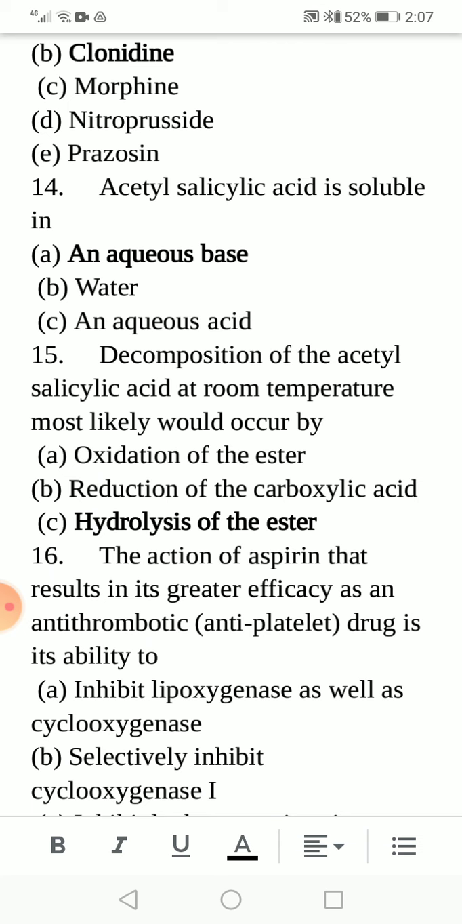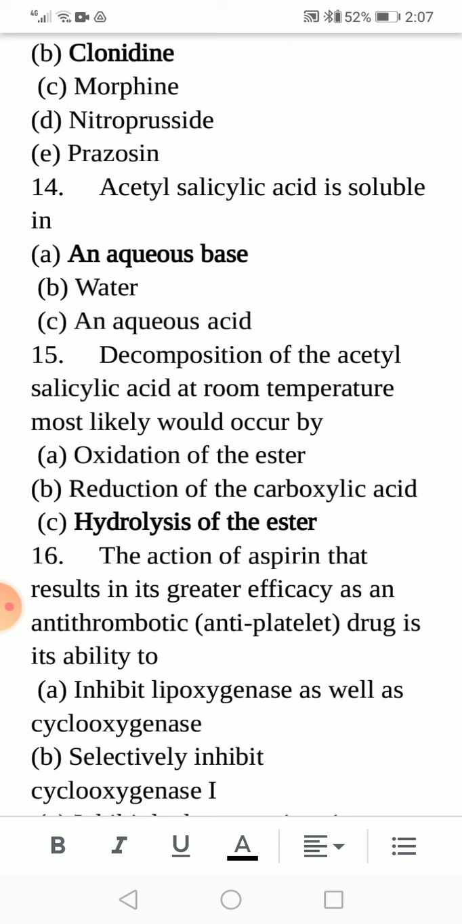Decomposition of acetylsalicylic acid at room temperature most likely would occur by option A, oxidation of the ester; option B, reduction of the carboxylic acid; option C, hydrolysis of the ester. Option C is the correct option, hydrolysis of the ester.